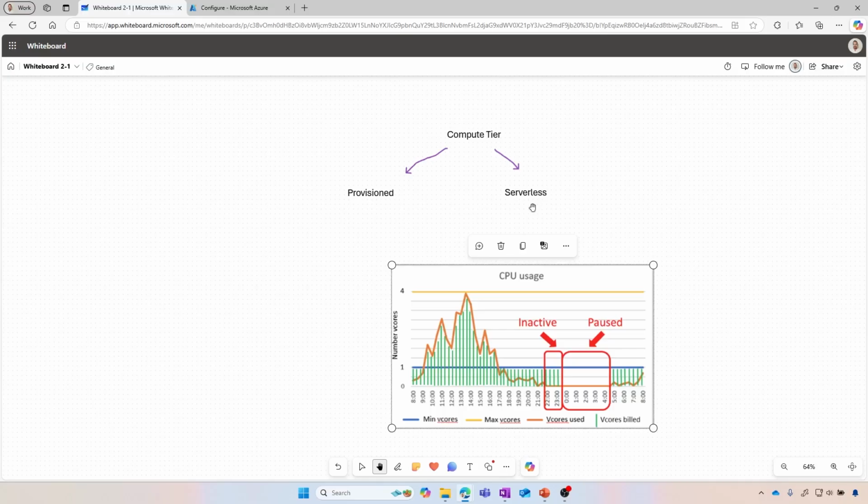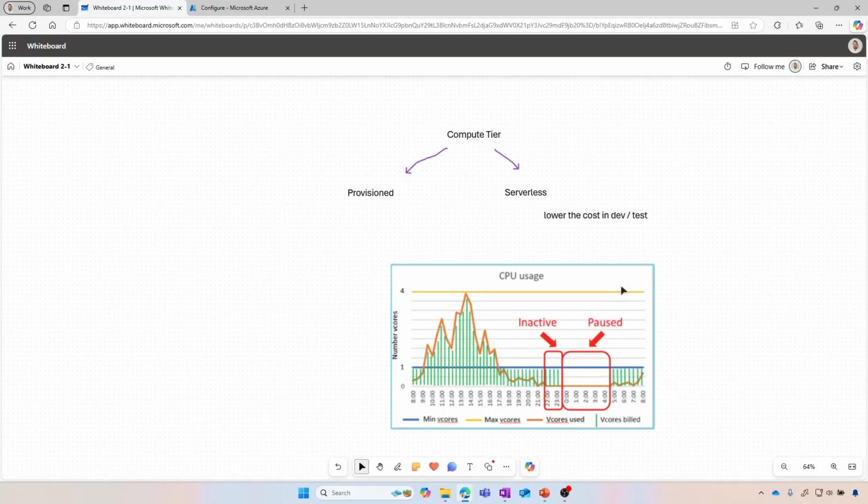So that can help us to lower the cost. I'm gonna place it here: lower the cost in dev test. Now, consideration. Well, does that mean we cannot use it in production? Well, we have to be mindful, because what's going to happen when the database goes into a paused state?